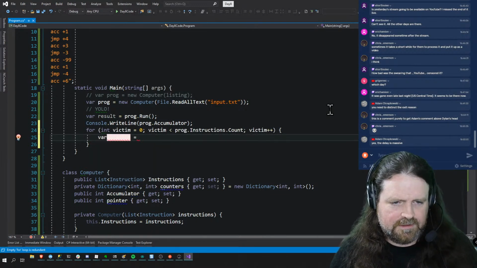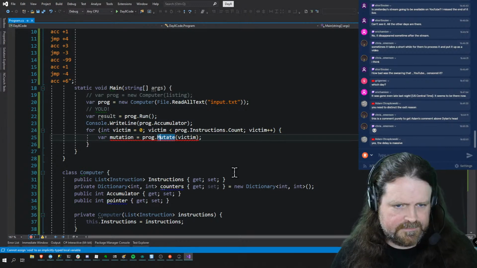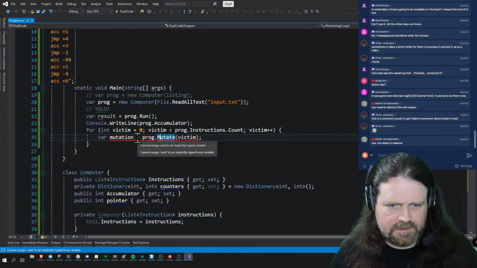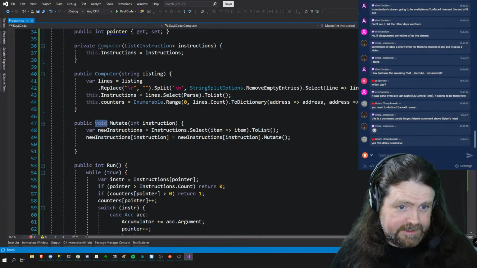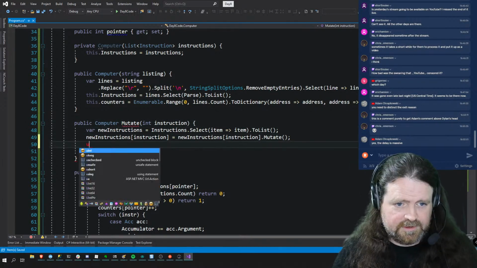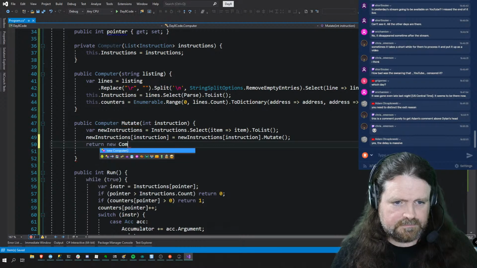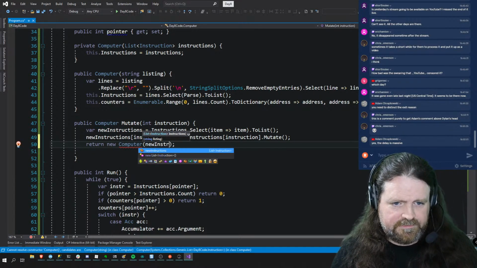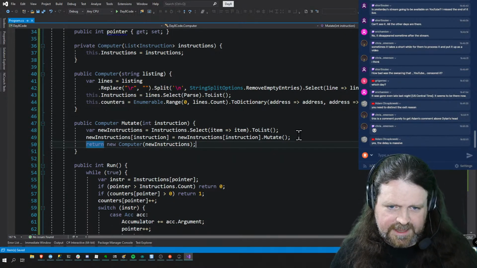Mutation equals prog.mutate victim. This is fine. Why is that complaining? Cannot assign void prog.mutate. Of course, that needs to be a thing. Return computer mutate new instructions, and then return a new computer with the modified instruction set as its only argument.